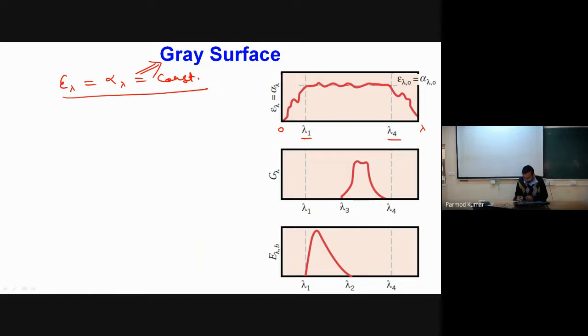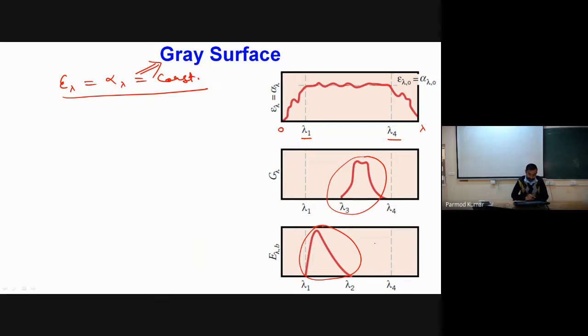So now you can see that within lambda 3 and 4, which is well within the total bound, we can consider this to be a gray surface, and here also we can consider it to be a gray surface. But if anything goes beyond this limit, then we cannot employ the assumption of a gray surface. If we go for non-gray radiation, the analysis is very, very complicated and beyond the scope of this particular course.